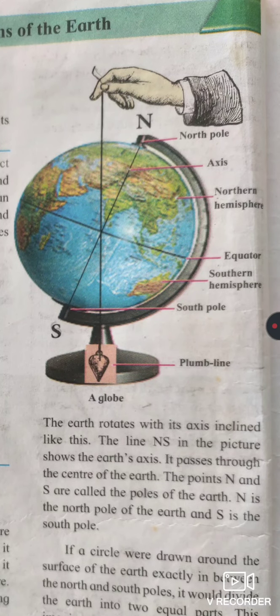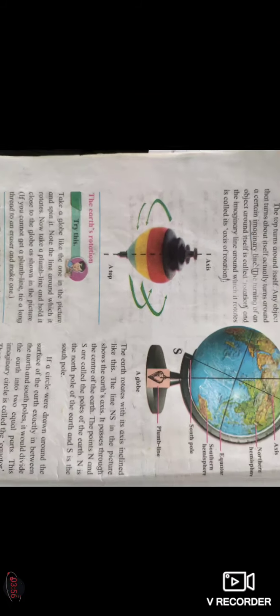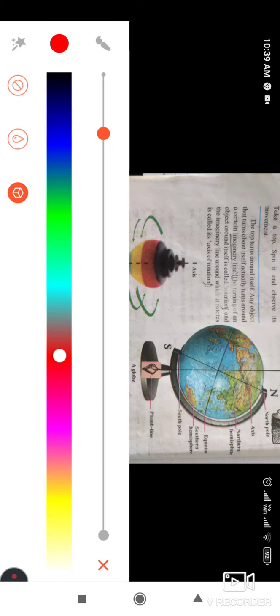Look at this picture of earth. Here is the North Pole.